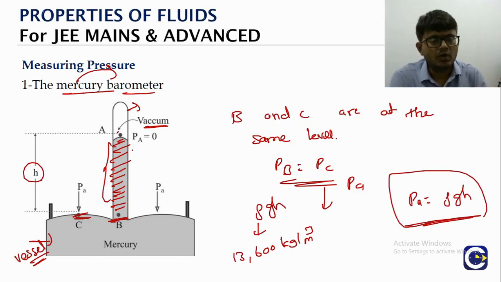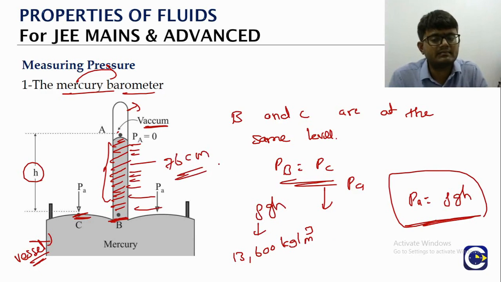So if you put a scale here with markings in that column, you would get the height of the column to be 76 centimeters. Put the value of H as 76. That's what we did before, right? The atmospheric pressure is equal to the pressure created by a mercury column of height 76 centimeters. From there we will get the atmospheric pressure value.